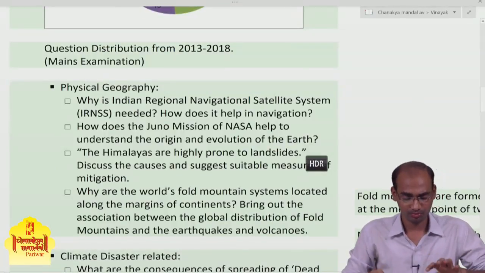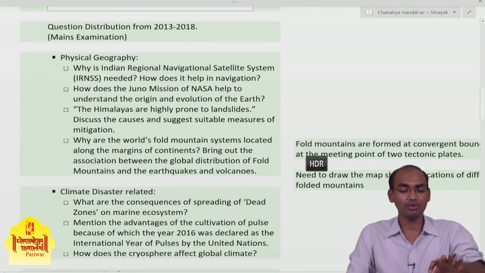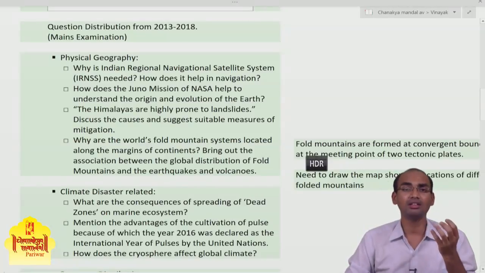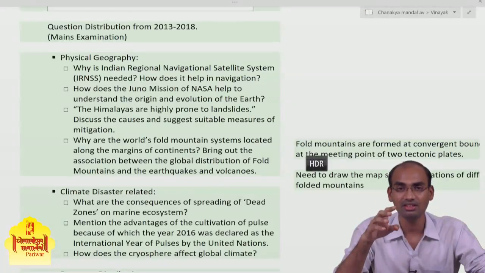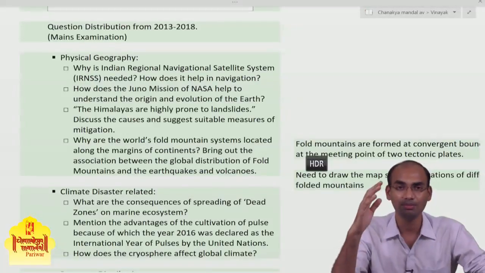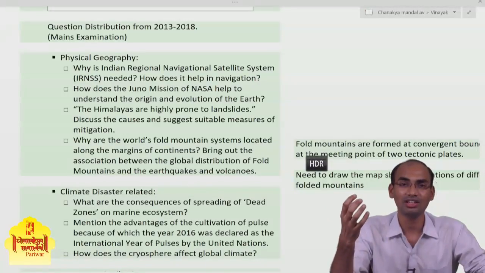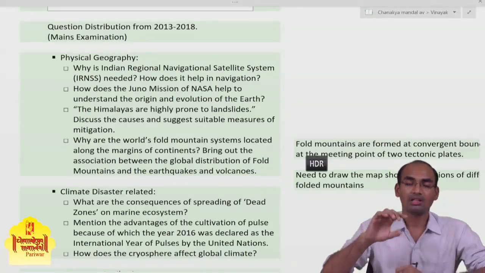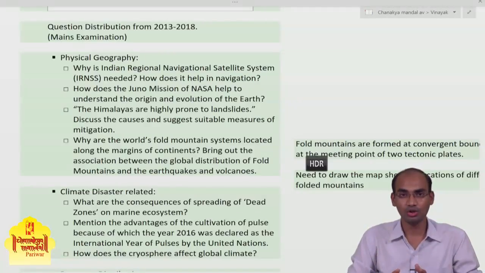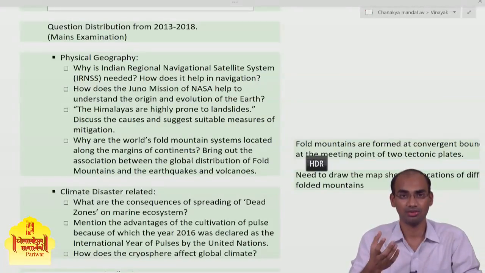Before going directly into the questions, I have heard many times that many people find the geography subject quite boring. Why does this happen? Because they read the NCERTs and find them boring, since that is a very static part. They cannot understand its significance because they are not interested. If you want to score more in the GS1 paper, you need to create an interest in the geography subject.